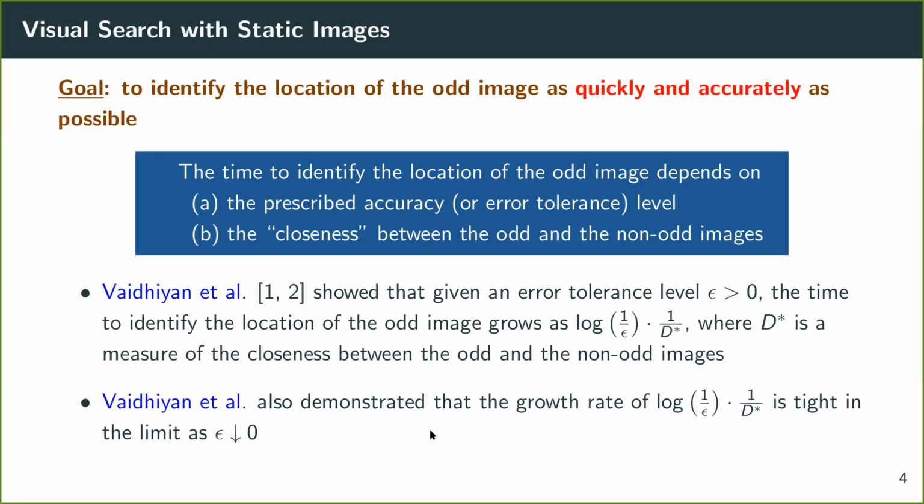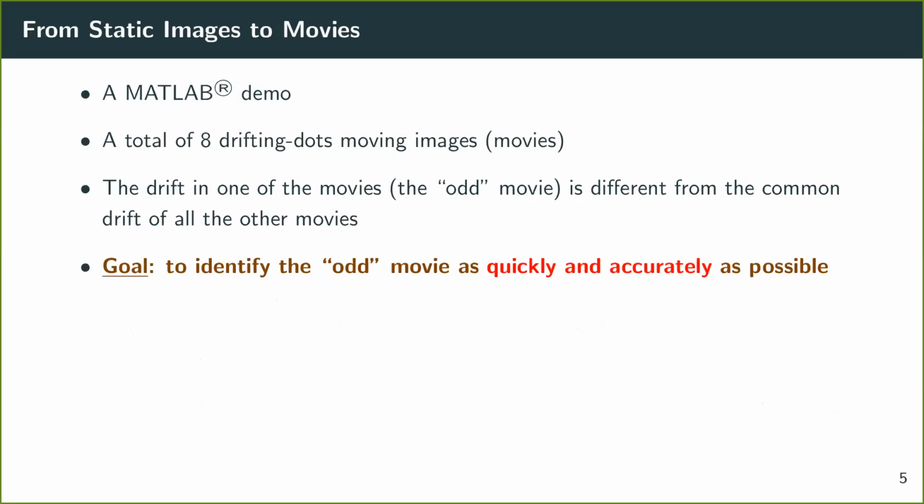Further and importantly, Vaidyan et al. showed that their growth rate is in fact tight in the asymptotic limit as epsilon goes to 0. So one can ask whether the analysis carried out by Vaidyan et al. can be extended from static images like the ones that were shown before to that of dynamic images or movies. At this juncture, I would like to take you to a MATLAB demonstration and return back to the slides.